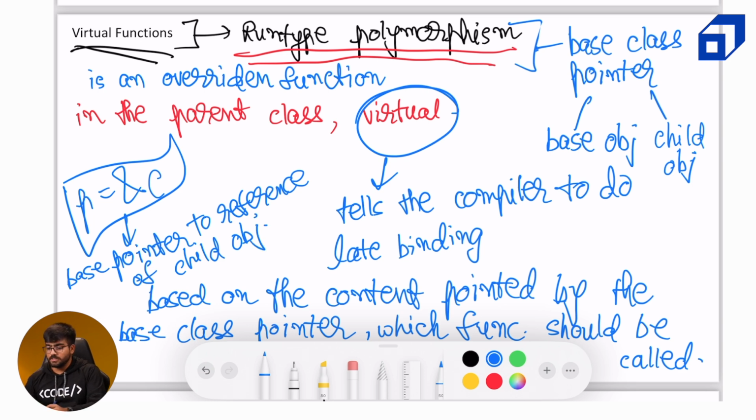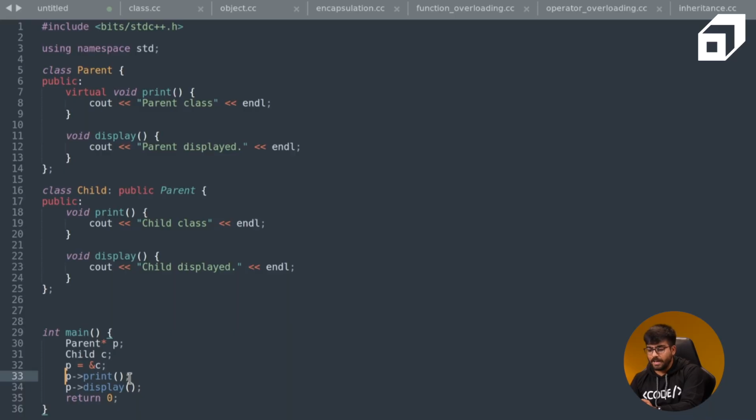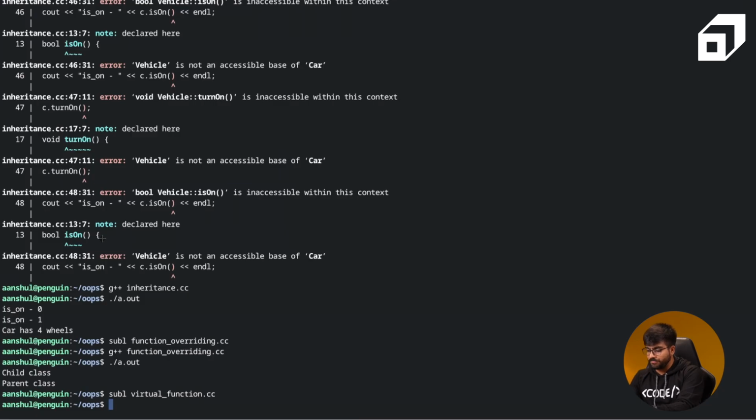Now, this is just a quiz for you. I'm not expecting you to answer it correctly. But when we call p arrow print and display. First of all, whenever we are using a pointer, the elements which it points to, we can access them by using an arrow instead of a dot, which we were using for normal objects. Okay. So now p print and p display, what should be happening behind the scenes? Let's first print it and then I will talk about why it actually happened that particular way.